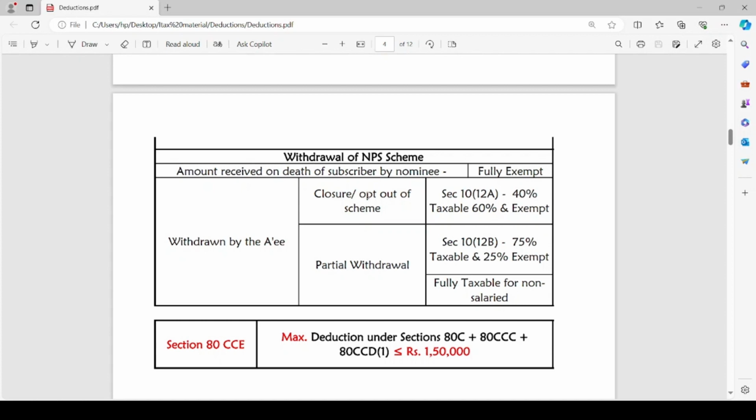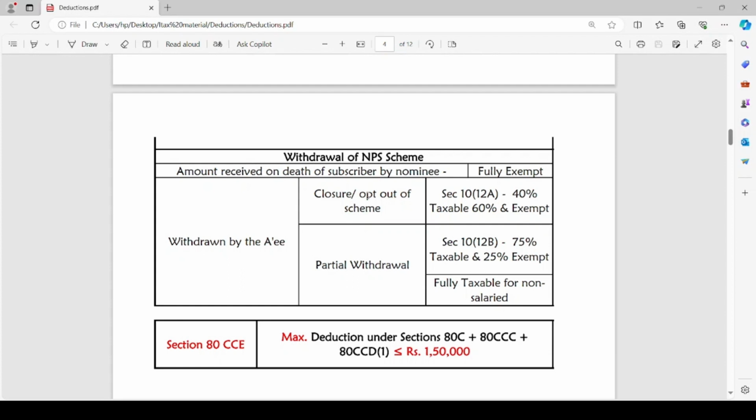But when the amount is withdrawn by the assessee himself, in case of closure or opting out of the scheme, that means the whole amount is withdrawn, then 40% of such amount will be taxable and 60% is exempt. 40% is taxable and 60% is exempt of the amount withdrawn from the NPS scheme.